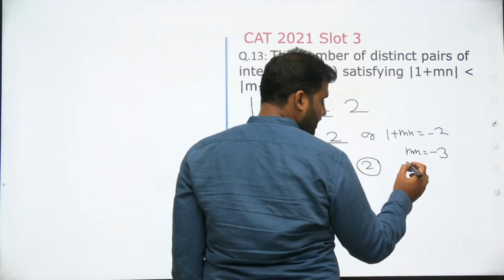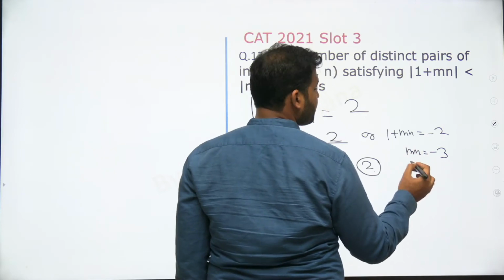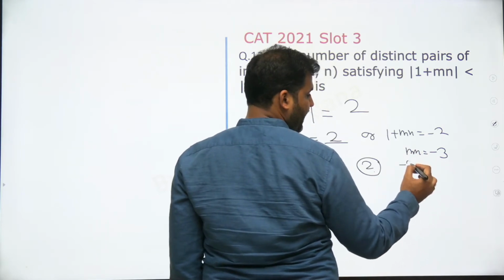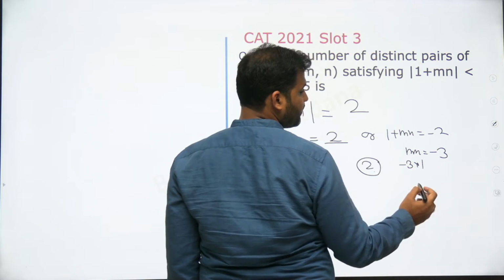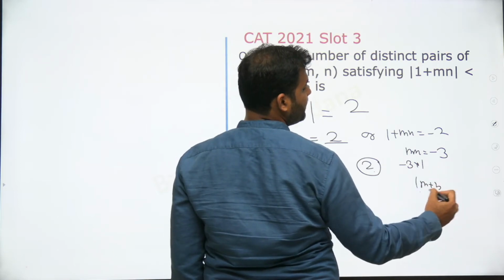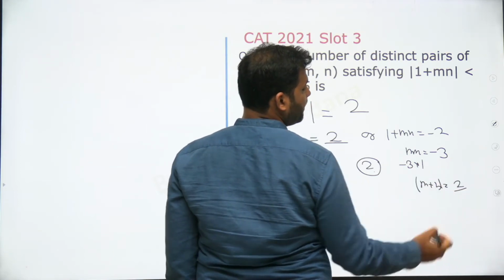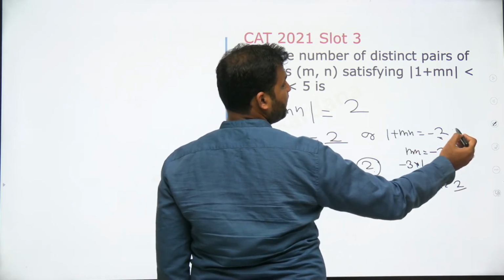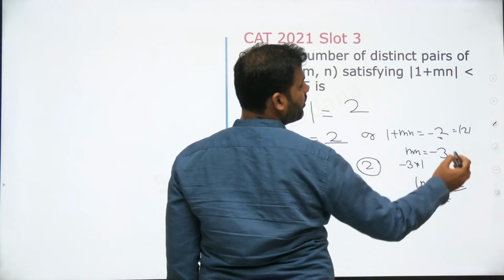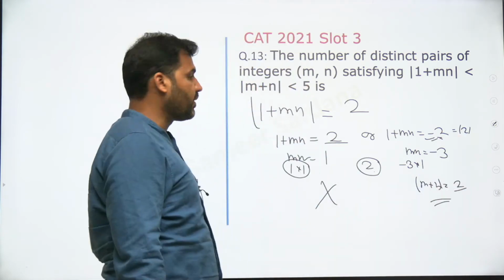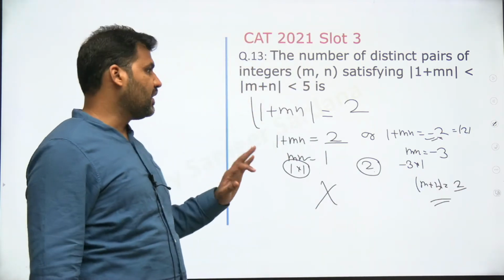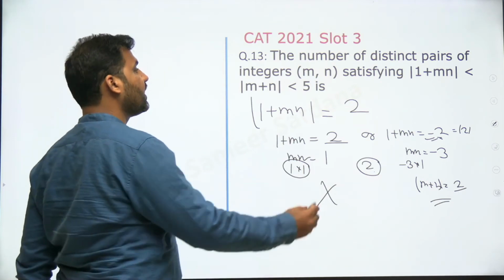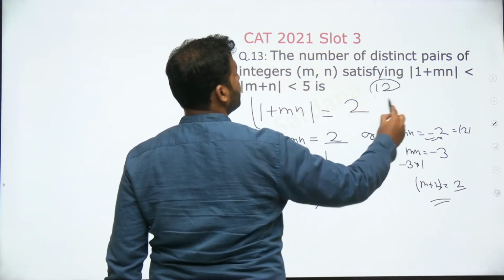So इसको minus 3 बनाने के लिए m has to be, you know, one of the number can be minus 3, next can be minus 1. So |m plus n| की value इस केस में would be 2, right? But 1 plus mn is equivalent to minus 2, so mod of this will be equal to 2. So |m plus n| को आप |1 plus mn| से बड़ा नहीं कर पाओगे. So therefore no other case will work. So only those 12 cases will be working and answer to the question will be 12, right?